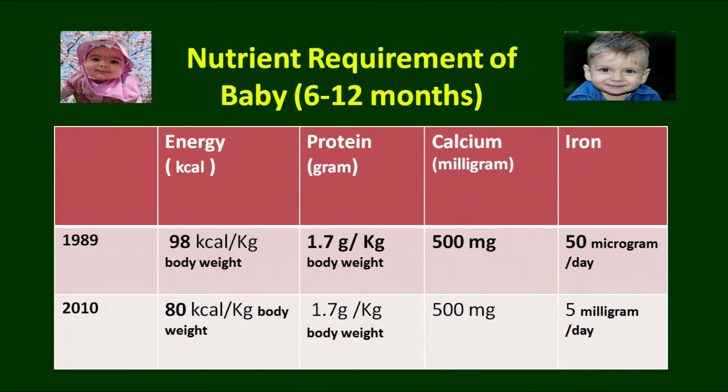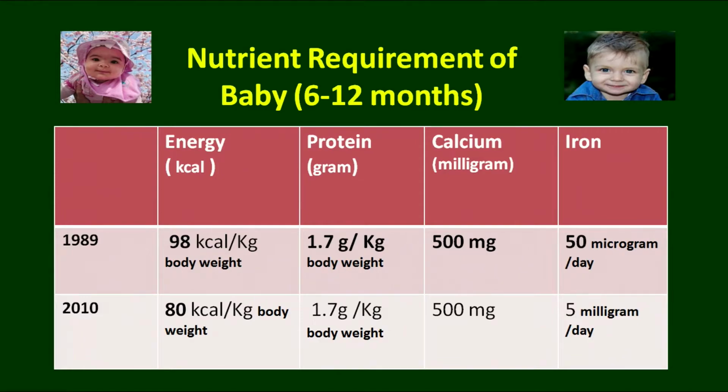It is recommended that till the age of 6 months, the baby should be given breastfeed. So, there is no need to give extra RDAs for that age, but the baby should be given an extra amount of nutrients after the age of 6 months. Hence, the nutritional requirement for 6 to 12 months of the baby is given here.